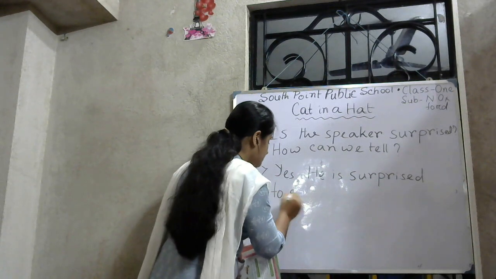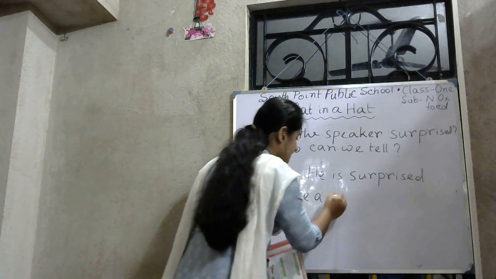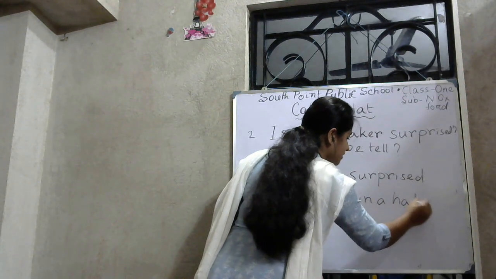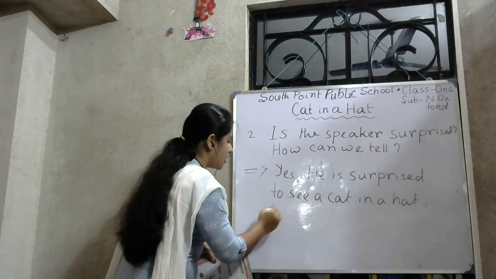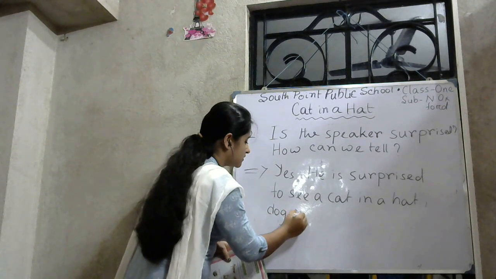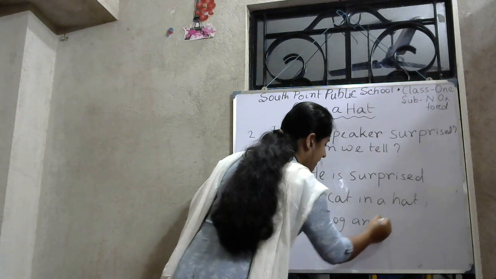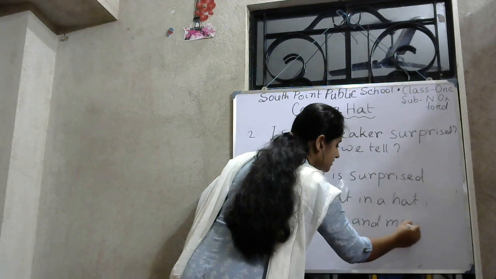Because to see a cat in a hat, comma, dog on a log, and mouse in a house.